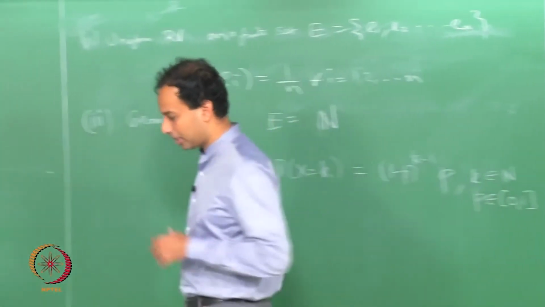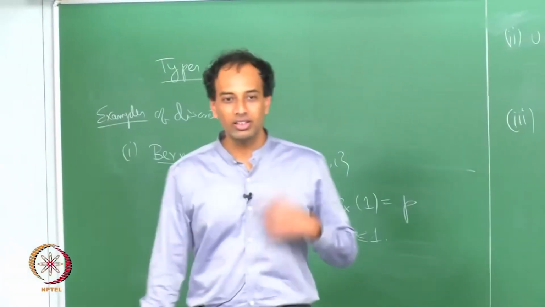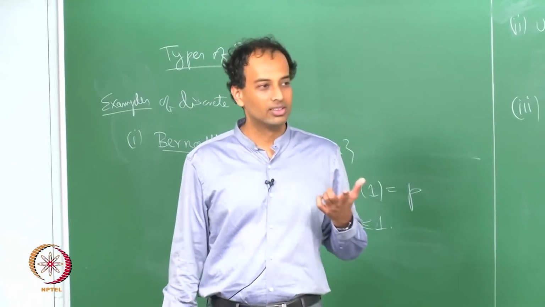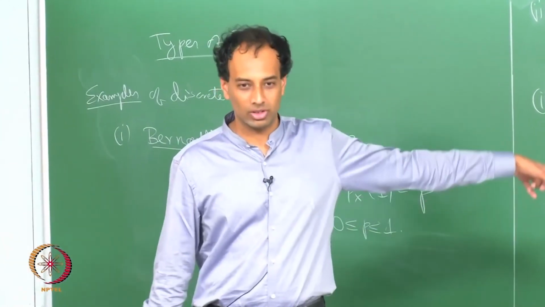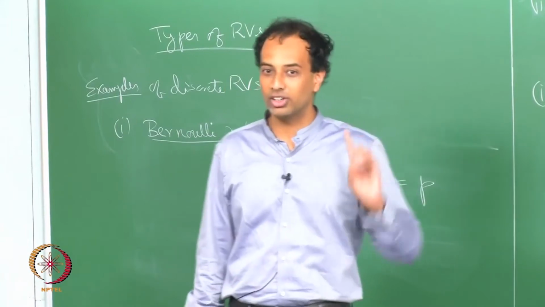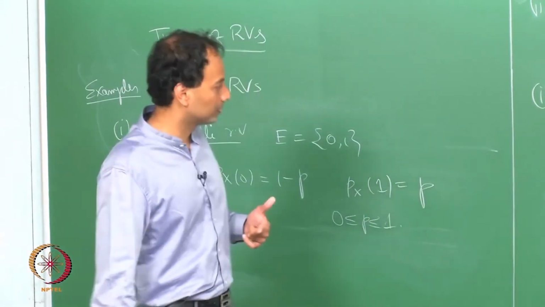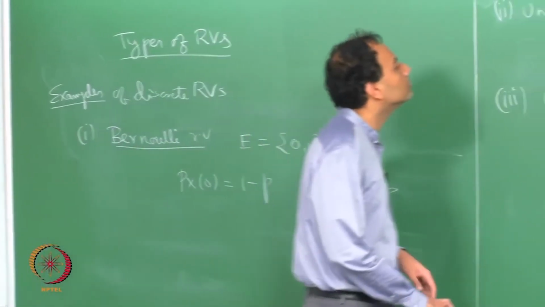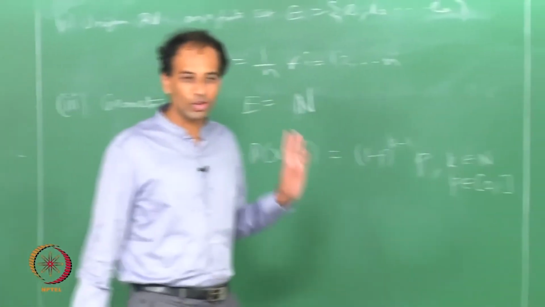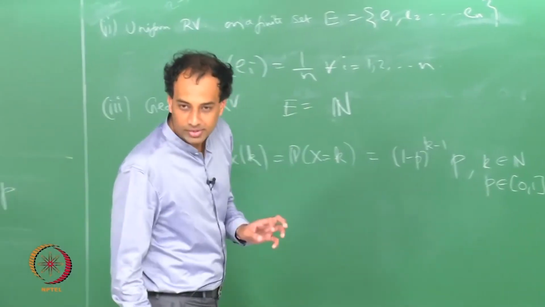So, the number of tosses you have to wait until you see a head has a geometric distribution, if these are independent coin tosses. But for now I am just talking about its PMF.